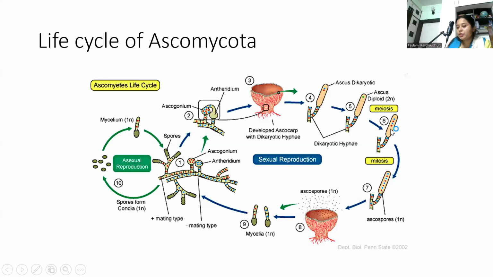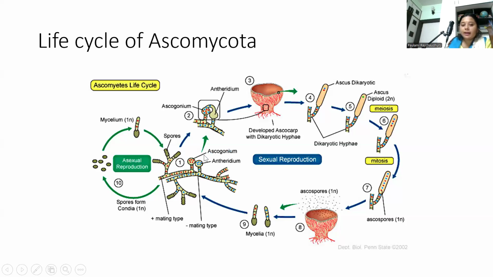Now, meiosis produces 4 nuclei, followed by mitosis, increasing the number of nuclei to a total of 8 haploid nuclei. 8 haploid ascospores form inside each ascus. Now, the ascus bursts, ascospores are released, and the cycle repeats. The ascus is the defining feature of Ascomycota. Ascocarp types are perithecium, apothecium, and cleistothecium. It is a haploid dominant life cycle, and both sexual and asexual reproduction are possible.